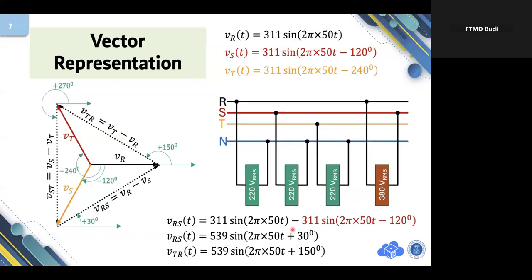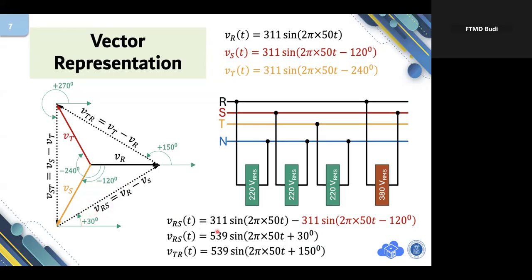It will be time consuming. So instead of using this subtraction, I'm using this vector. The VRS is pointing there, and now the angle is plus 30 degrees, right? If you draw this precisely, the orientation of the VRS will be plus 30 degrees.